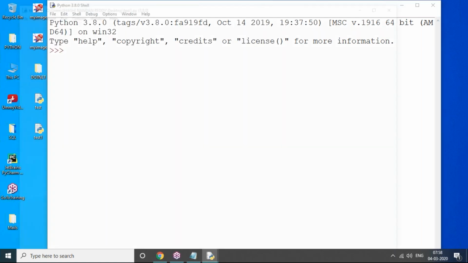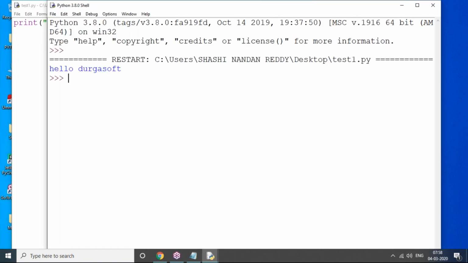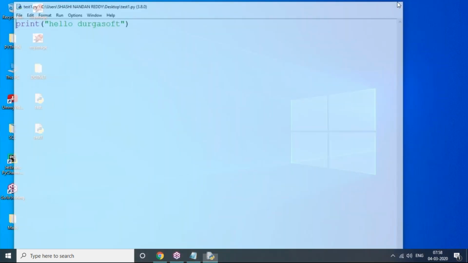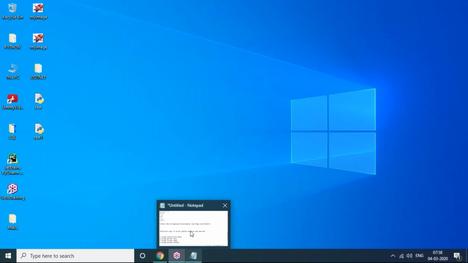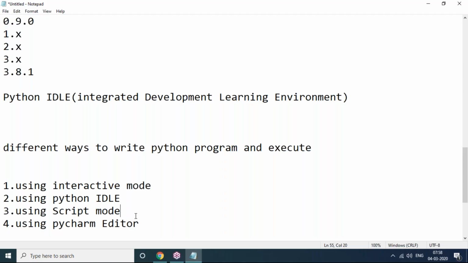That's all. It will be loaded, and if you want to run this, you can run it. That's all, it's going to execute. It's very simple to handle here. Either you can write the code in interactive mode, or in Python IDLE by creating a new file, or you can write the code in the Notepad editor and load the code to execute in IDLE.